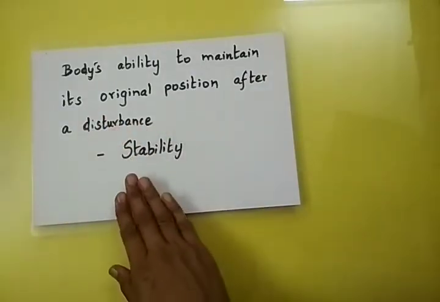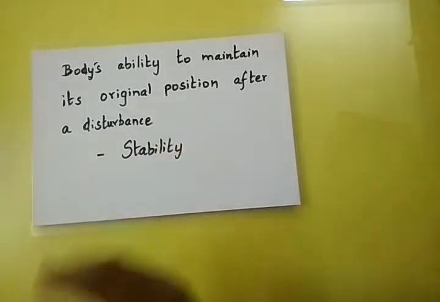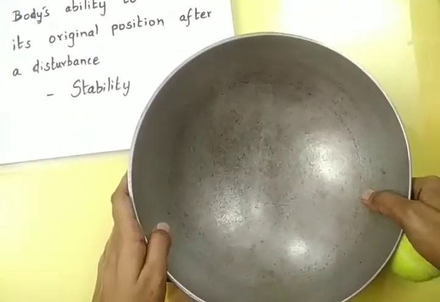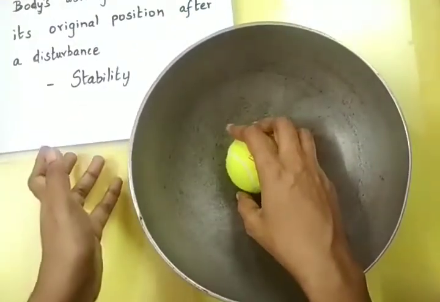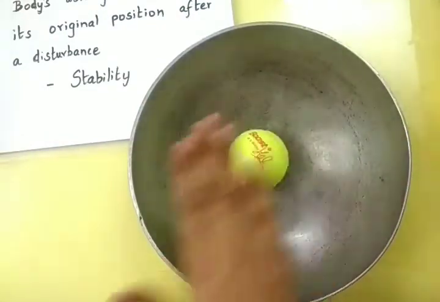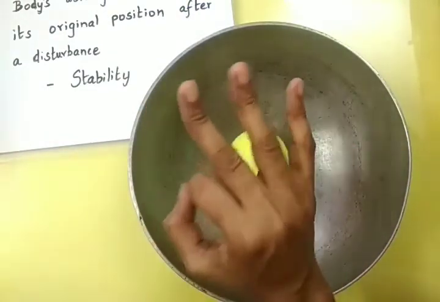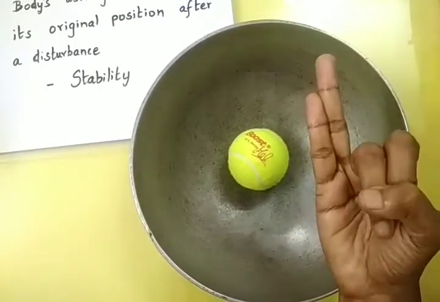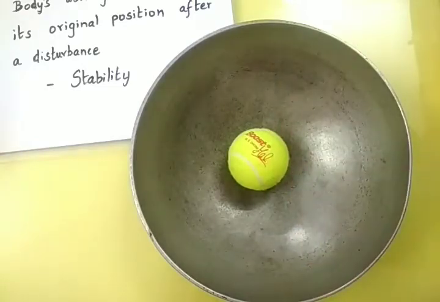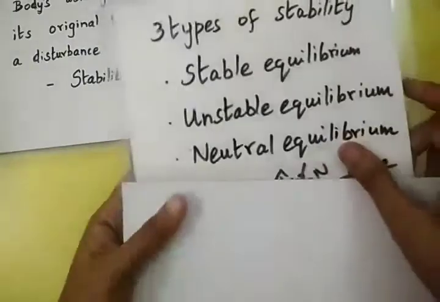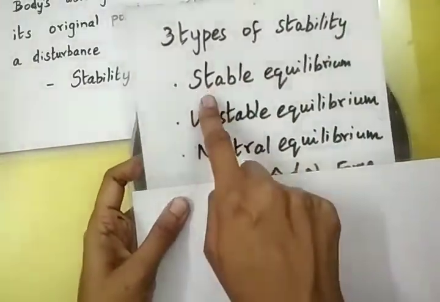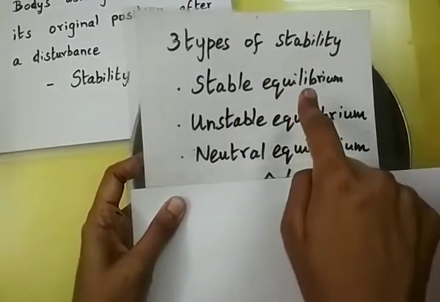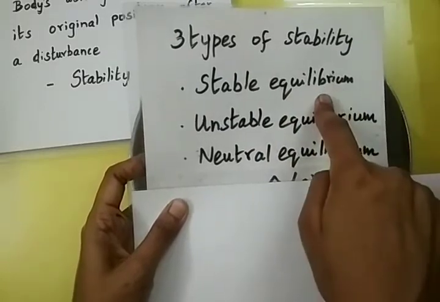Now I will introduce this concept with a very easy example, just with a ball and a kadai. I am not going to prepare any recipe, right? It is just for you to have a better understanding of the term stability. There are three types of stability: stable equilibrium, unstable equilibrium, and neutral equilibrium. Before getting into these terms, we should know what equilibrium is.